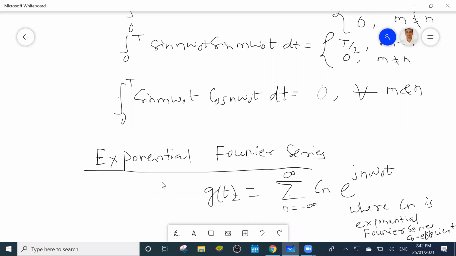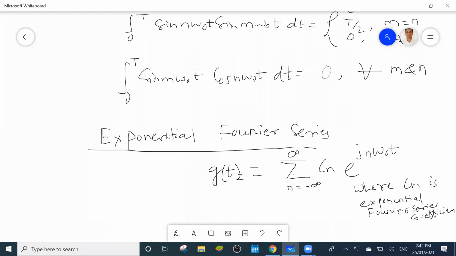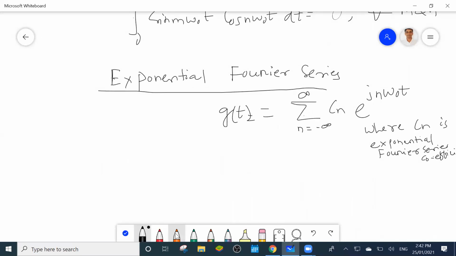Yes, sir. So what is the formula of Cn? That is the requirement. Cn equal to, anyone who knows? Cn = 1/T ∫ from 0 to T of g(t) e^(-jnω0t) dt. We have covered all these things.